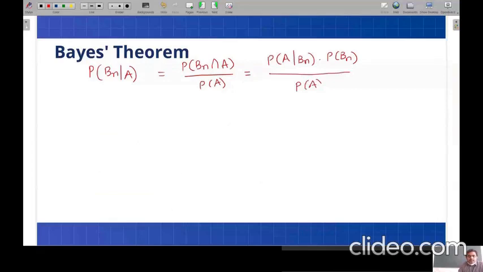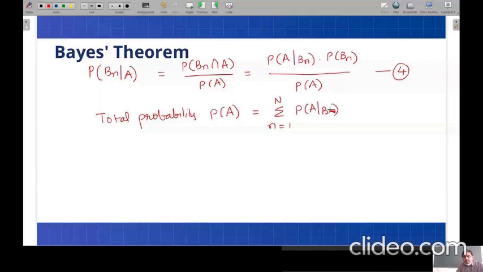Now, from the concept of total probability, for the same situation, we have calculated the total probability, that is P of A, for the same case. This can be represented as the sum from 1 to n of P of A given Bn multiplied with P of Bn.